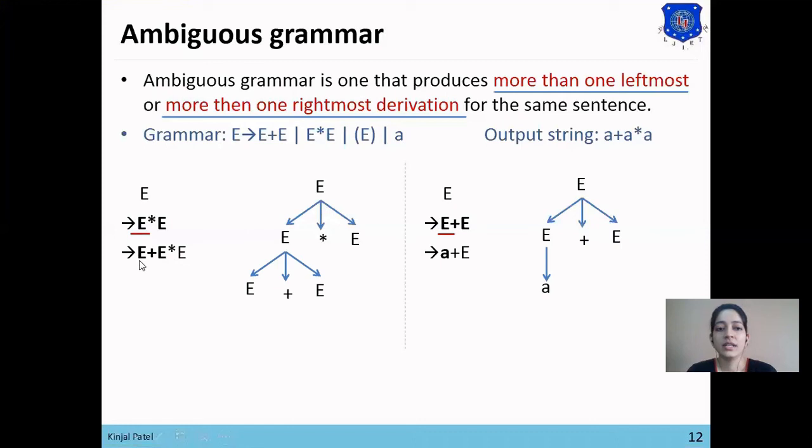Now the next task is to replace the leftmost E with another form. In the first example, E plus E star E means our whole string formation has been generated, so we'll replace the E with a terminal symbol. And in the second example, only A plus A has been generated, so we'll replace this E with A star A. Sorry, E star E.